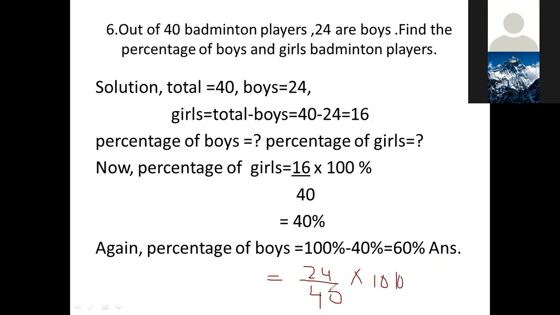0, 0 cancel. This 0 cancel. Okay. Now 4 1s are 4, 4 6s are 24. Then the answer will come 6 into 10, means what is there? What will be there, children? 60%. Understood, children, this one?